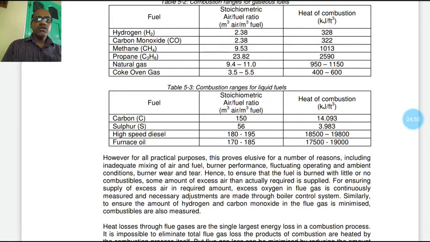And hydrogen combines with oxygen to form vapor, which will absorb heat. So in flue gas, we have to keep in mind that a minimum portion of hydrogen and carbon monoxide should be present, by a proper monitoring system.